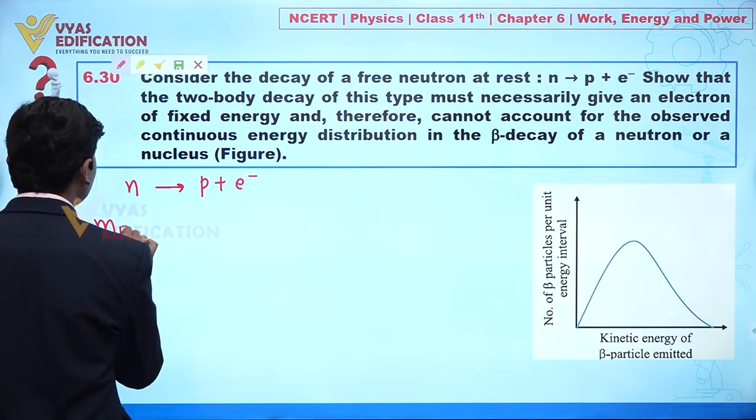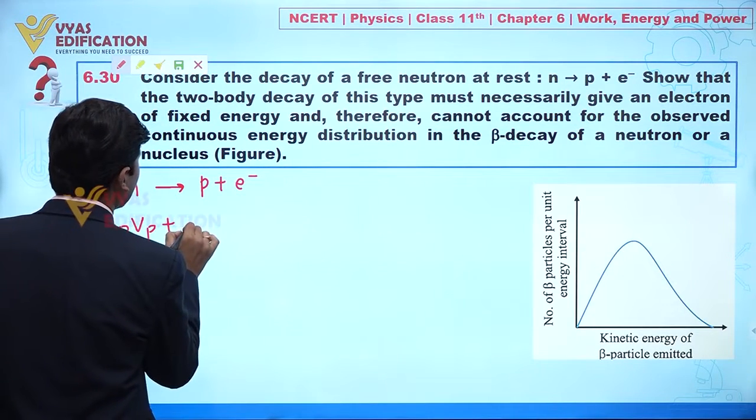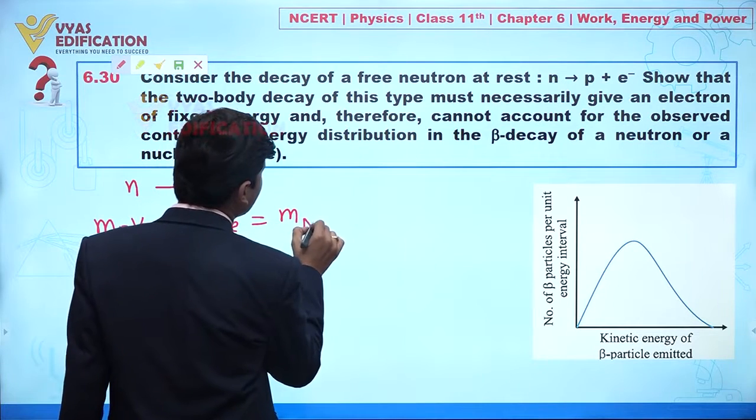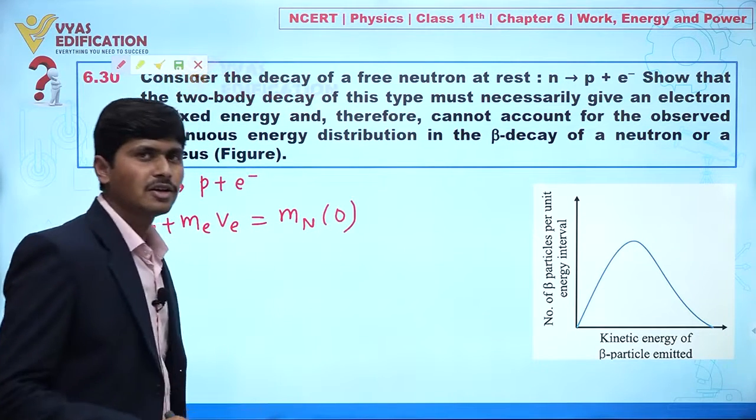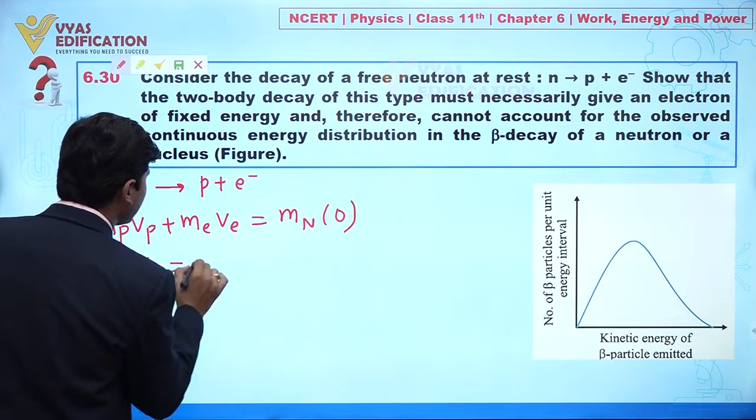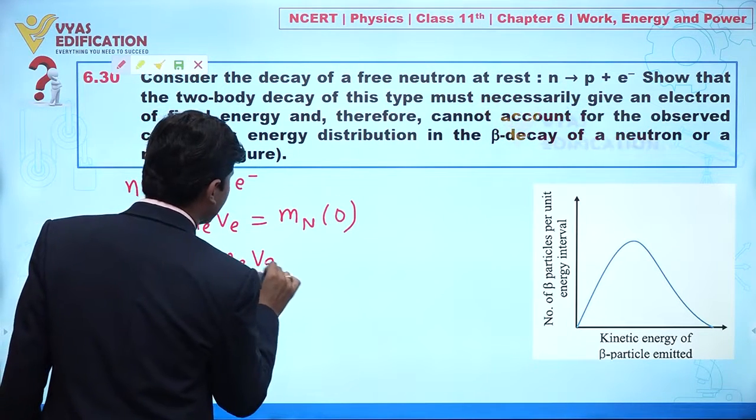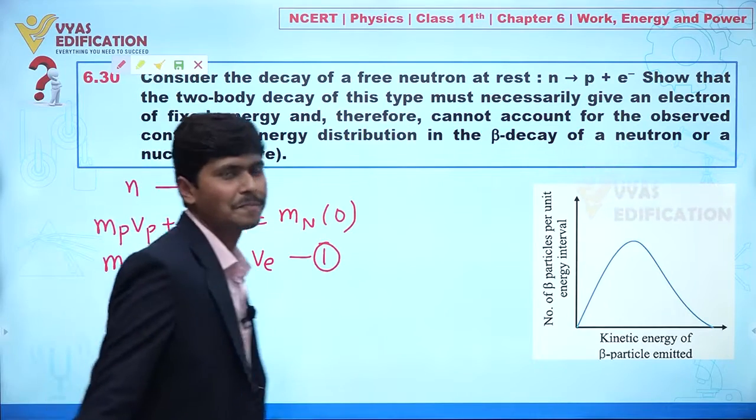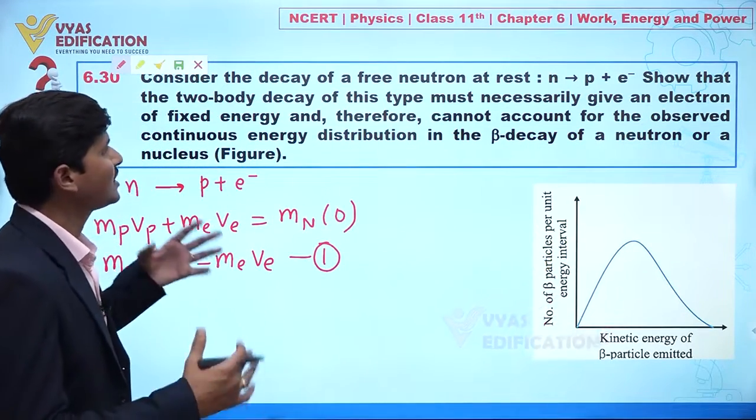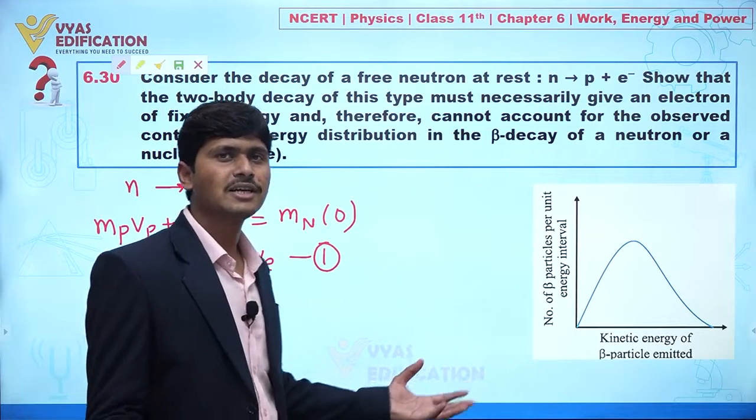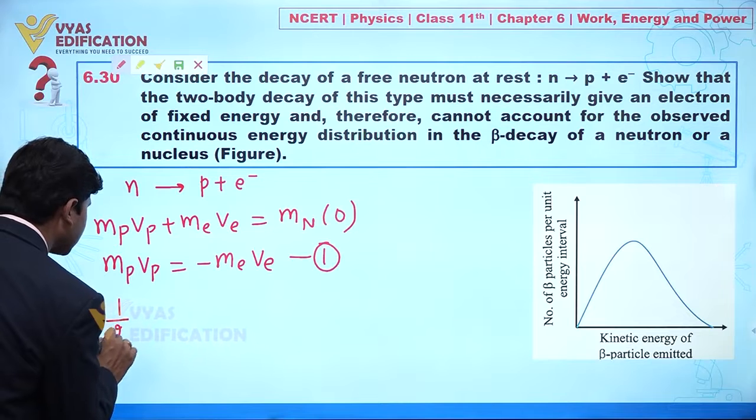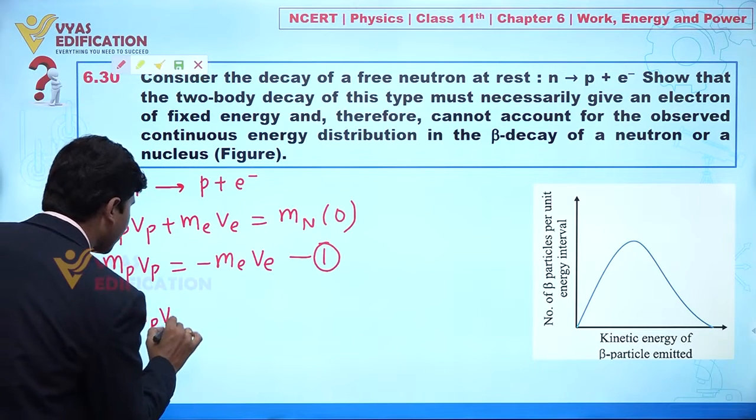So I can say mp vp plus me ve should be equal to the mass of the neutron multiplied by 0. So from here you can write mp vp equals minus me ve. Let's suppose this is equation number 1. And if I assume this collision to be an elastic collision, then for total energy conservation I can write half of mp vp square